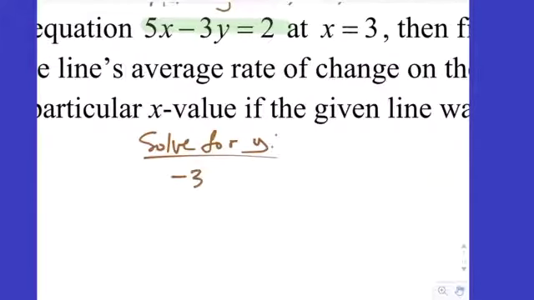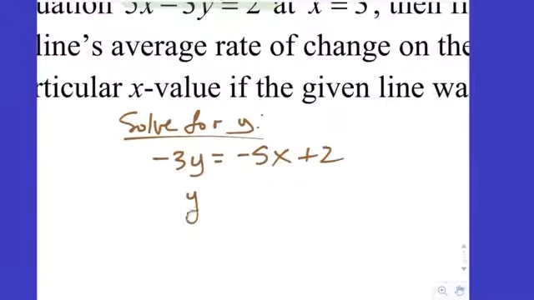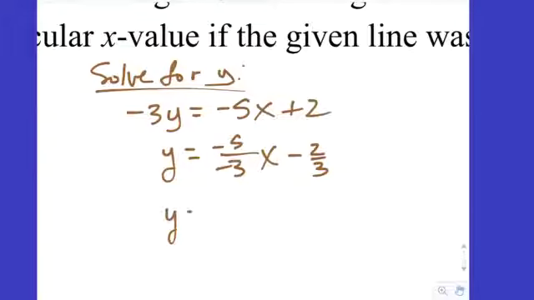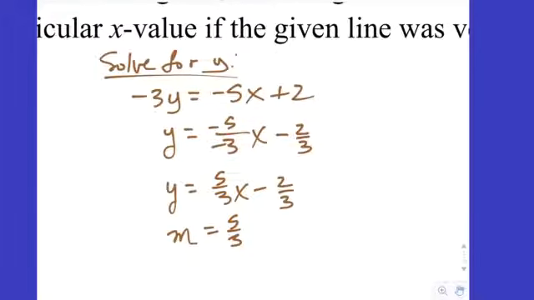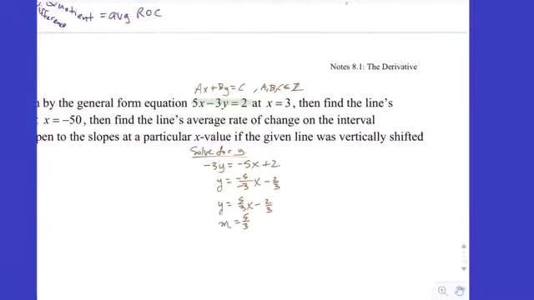Thanks for asking. So negative 3y equals negative 5x plus 2. Bring the 5x across. Divide through by negative 3, and you get negative 5 negative thirds x minus 2 over 3. And if you simplify, of course, you get y equals 5 thirds x minus 2 thirds. So the slope is 5 thirds. That's the average rate of change of that function between any 2 points anywhere on the function. It changes at a constant rate.